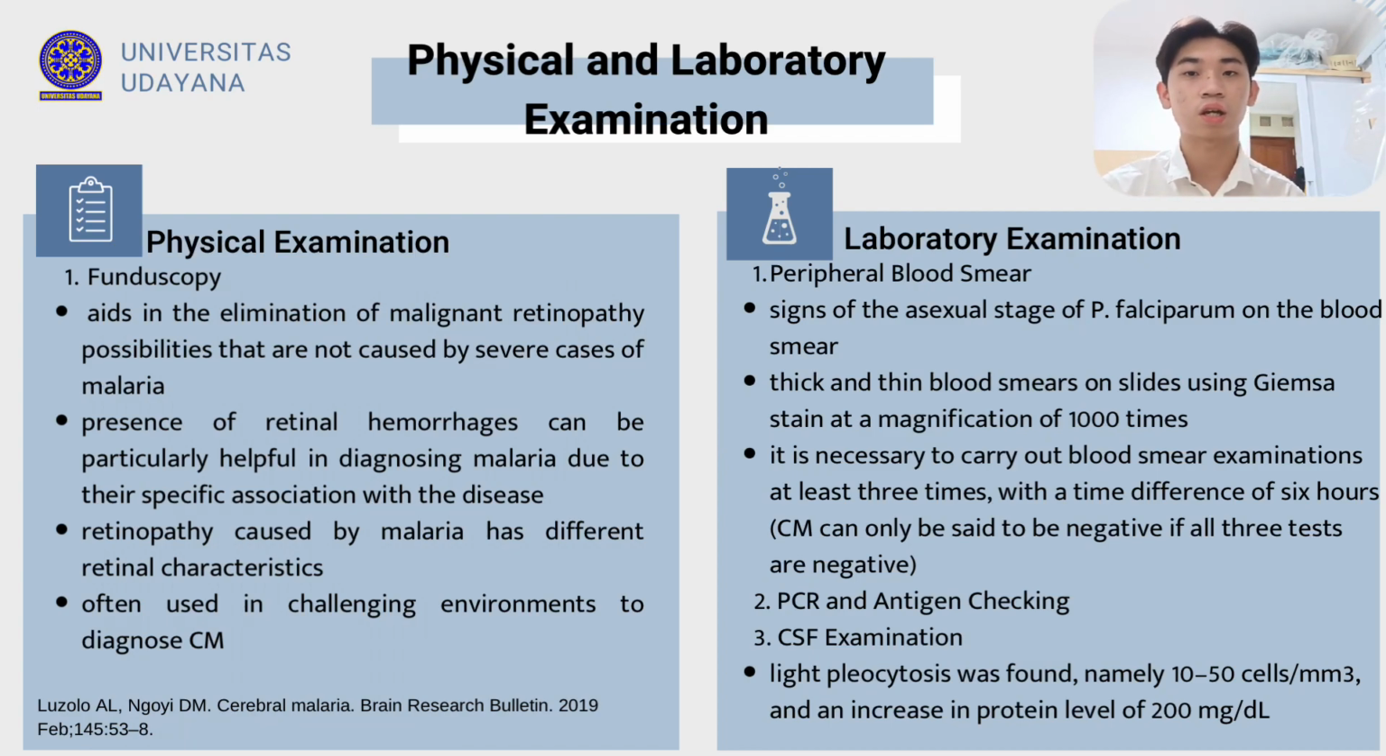PCR and antigen checking, namely rapid diagnostic tests, can also be carried out to diagnose. A cerebrospinal fluid examination also needs to be done to sort out other causes of encephalopathy. In general, cerebrospinal fluid appears normal in patients with CM. However, a slight pleocytosis was found, namely 10 to 50 cells per cubic millimeter, and an increase in protein level of 200 mg per deciliter.